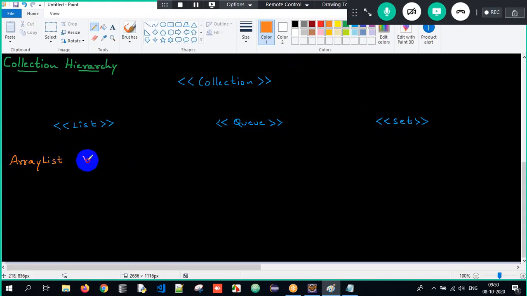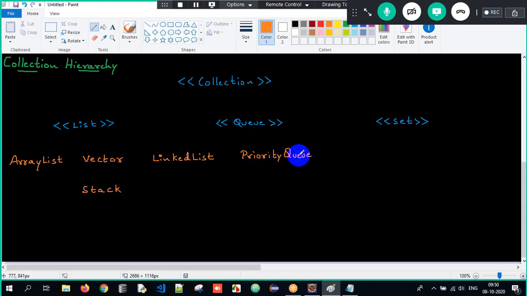Then we have a class called Vector. Under Vector we also have a class called Stack, and then we have a class called LinkedList. And then we also have a class called Priority Queue. So these are all classes.